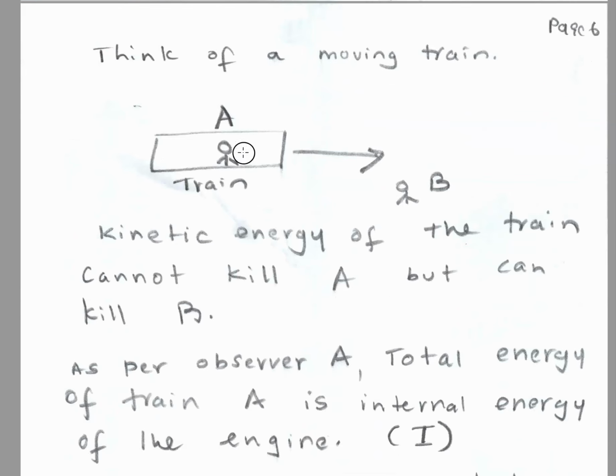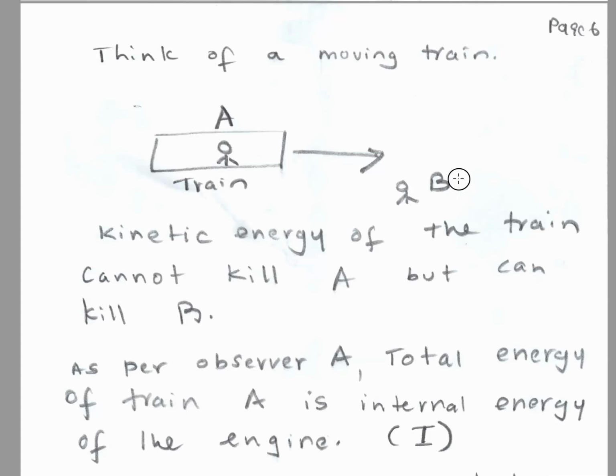Let's say there's a train, and there's a person A in this train. What is the kinetic energy of the train relative to person A? Zero, because the train is not moving relative to person A, because he's inside the train. He's not going to be hit by the train, because there's no kinetic energy in his frame. His frame is the same as the train's frame. They go together, so there is no kinetic energy. He's not going to get hit by the train and die.